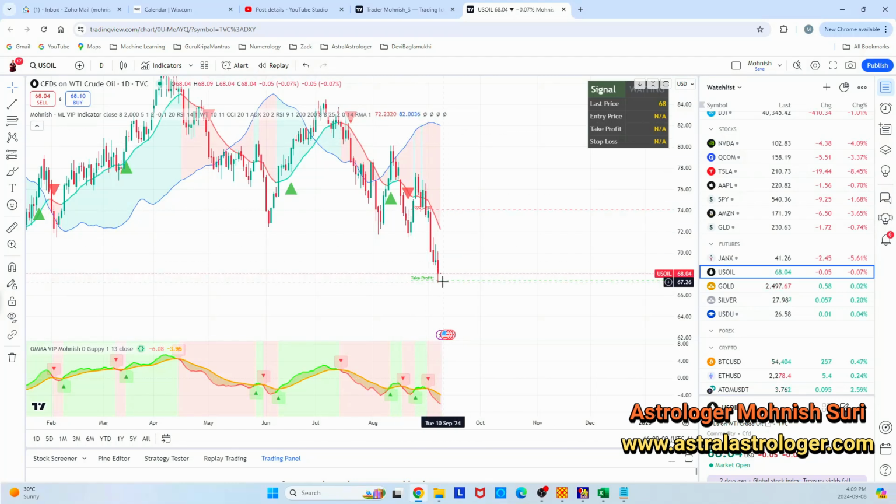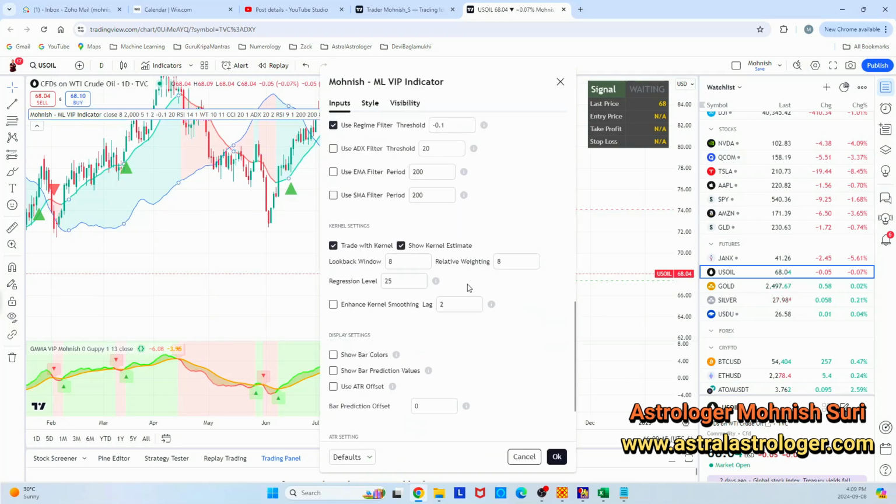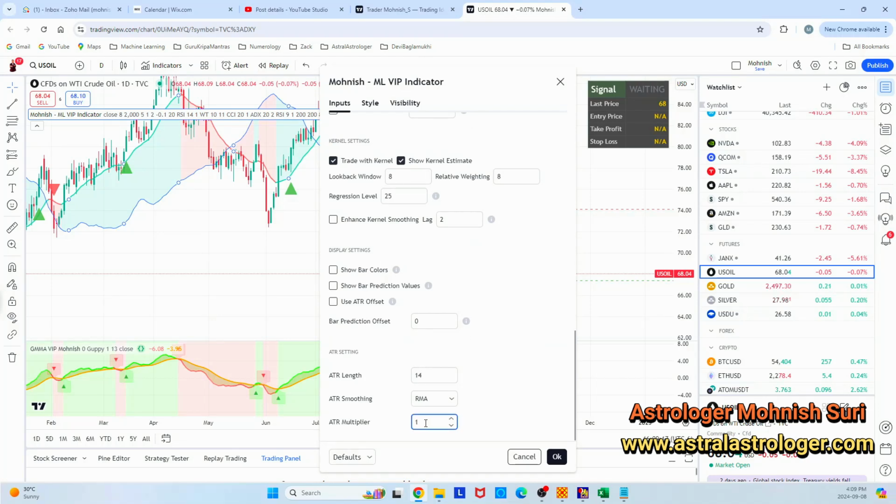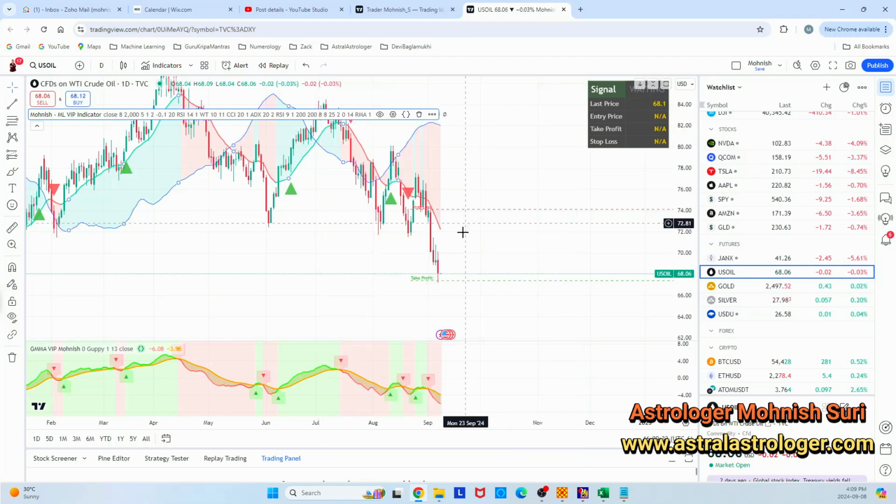You can change this take profit setting by going to the settings tab, and then you can make it 1 or 1.5. I normally keep it 1 because when the volatility is very high, I want to just quickly get in and out of the market. I don't want to wait till huge profits. But if you want to convert it to 1.5 or 2, you can do that. And you will see that this bar will expand more in your profit taking horizon.